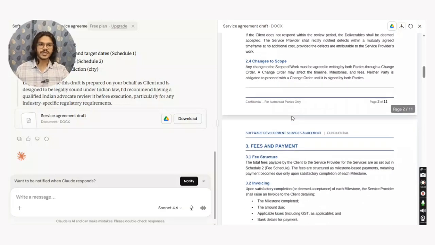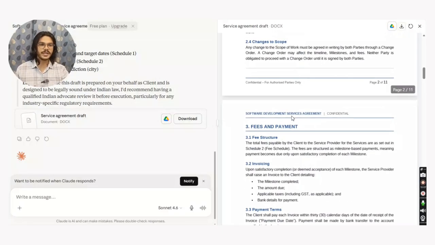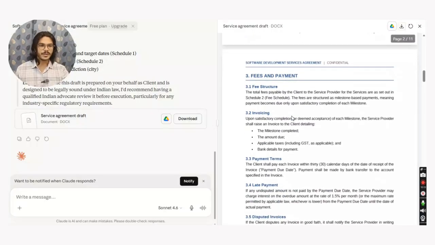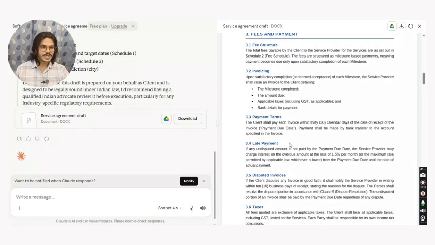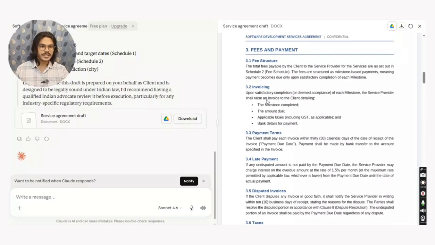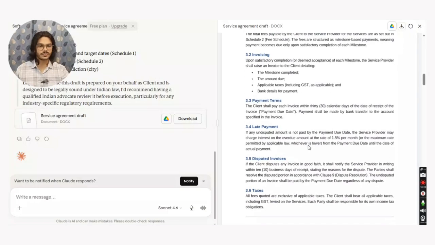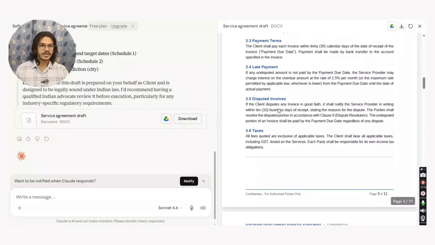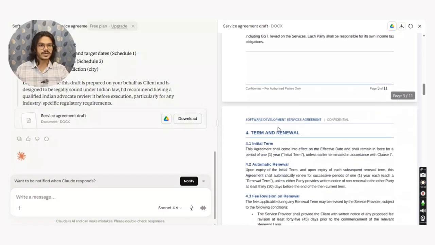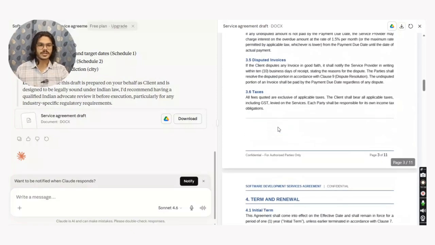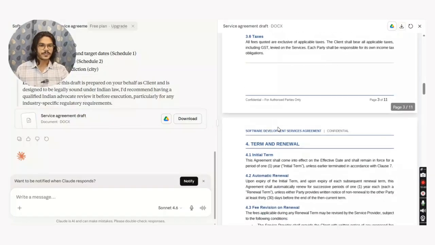Then if some changes are there in the scope, how those changes will be proposed or how those changes will come into effect, so a clause is also around there. Fee and payment clause is there. So let me just see if this says the payment will be made after the milestone. Yes. It says that the payment shall be made after the completion of the milestone within a period of 30 days. Then a late payment clause is there. Dispute invoice: if there is some kind of dispute in the invoice, then how that dispute will be resolved. So that thing is also there.